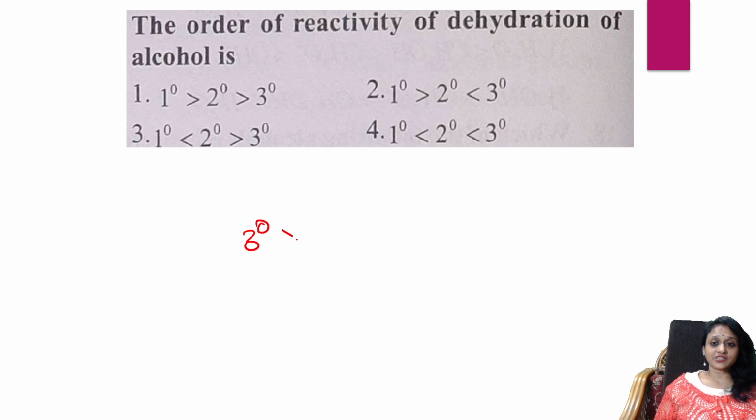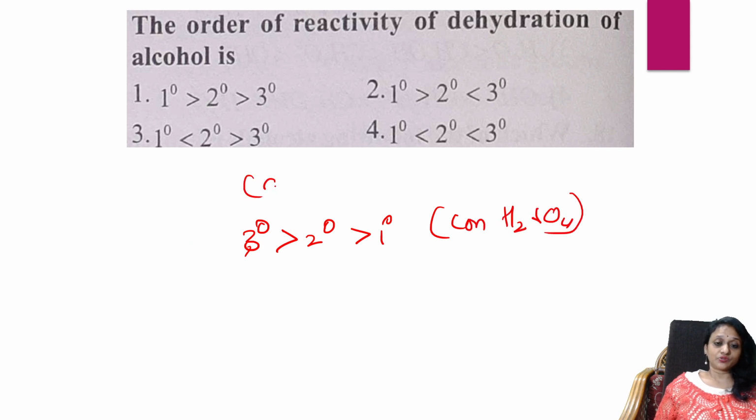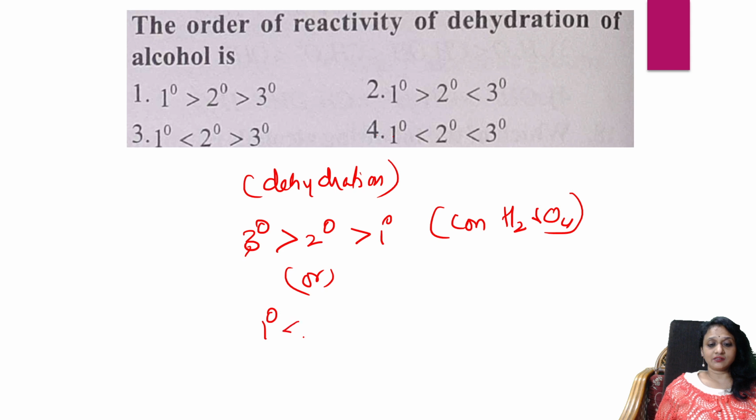Always tertiary first, secondary, then primary in the presence of a dehydrating agent, concentrated sulfuric acid. So in dehydration, tertiary is always preferred because it gets converted to alkene. So which option is right? See here, I can write it as 1 degree less than 2 less than 3. Yes. So this option is right. Next.